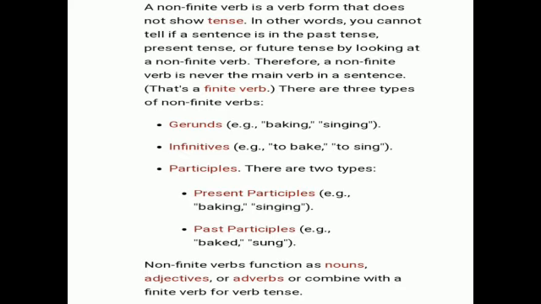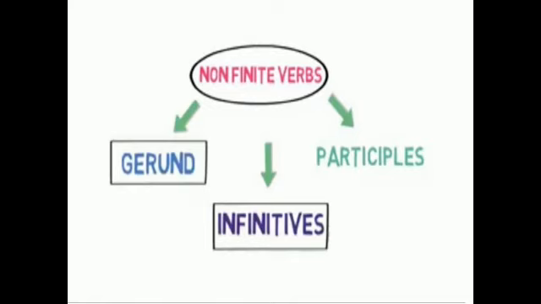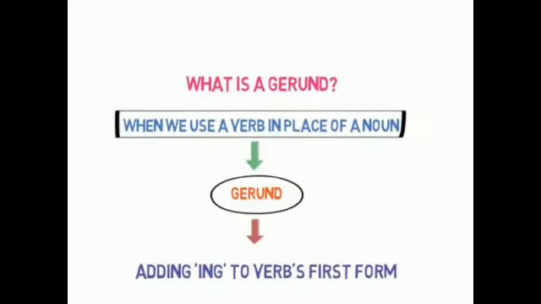Now, the non-finite verbs are divided into three types. They are gerunds, infinitives and participles. About participles, we have already studied present participles as well as past participles. Today we will be studying the gerund. Non-finite verbs are of three types: gerund, infinitives and participles. So now, what is a gerund?